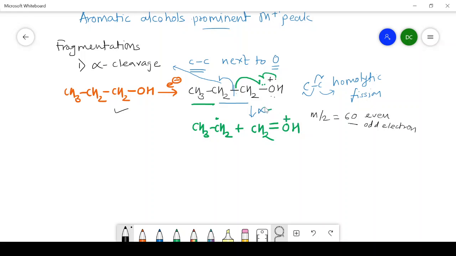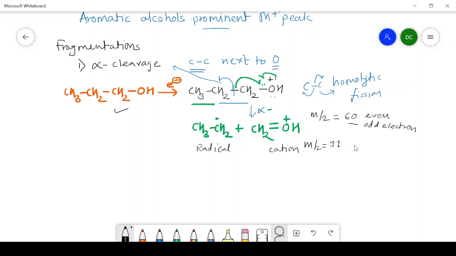But after the alpha cleavage, what we are getting here is a radical and a cation in which the positive charge resides on oxygen. The m/z value of this cation is about 31.